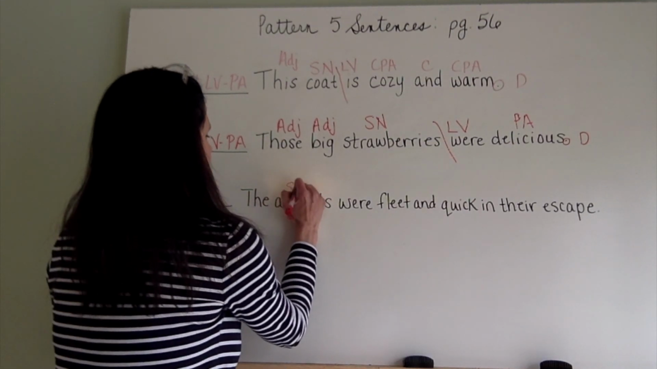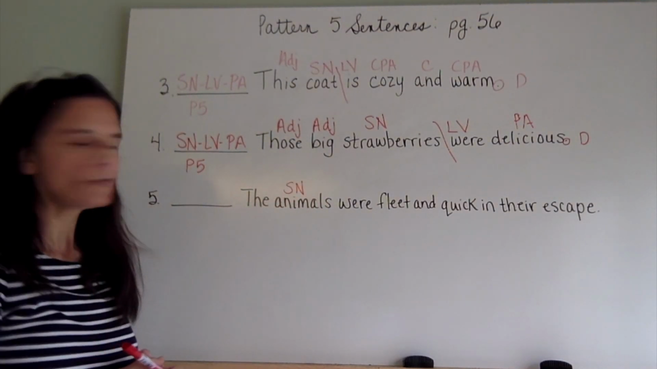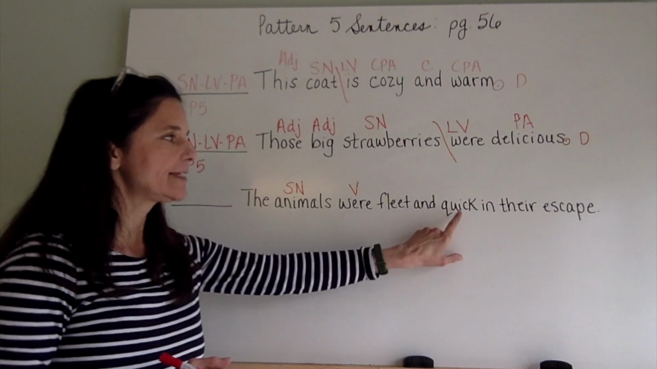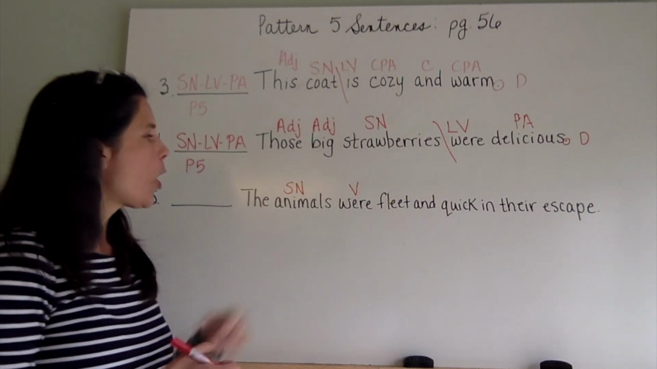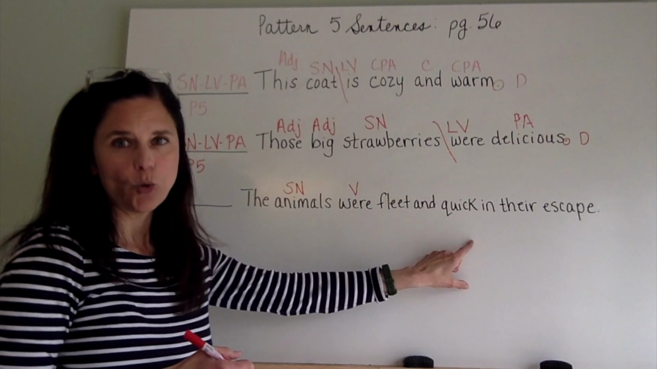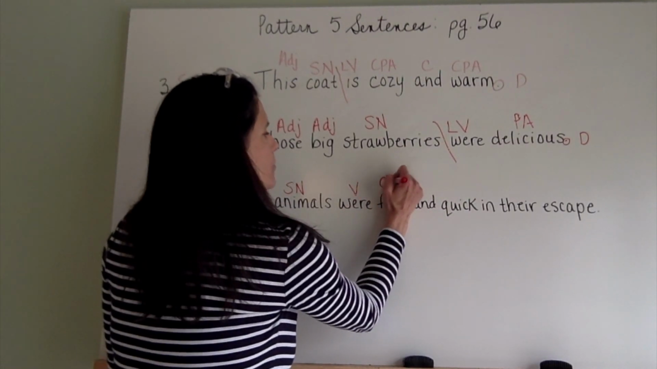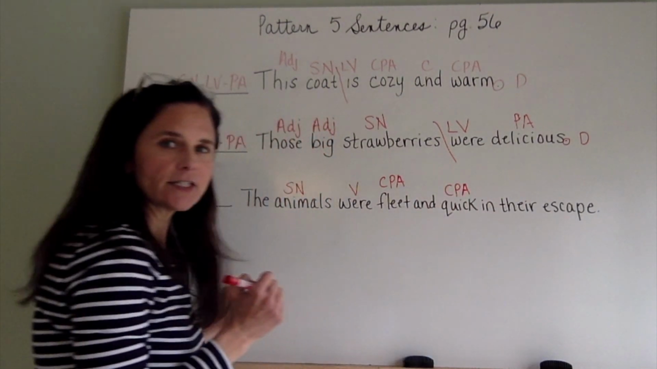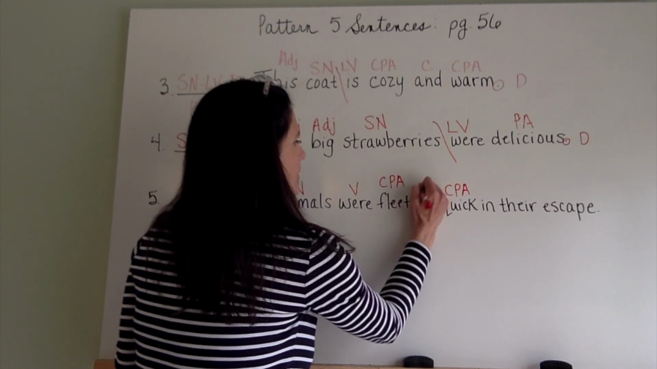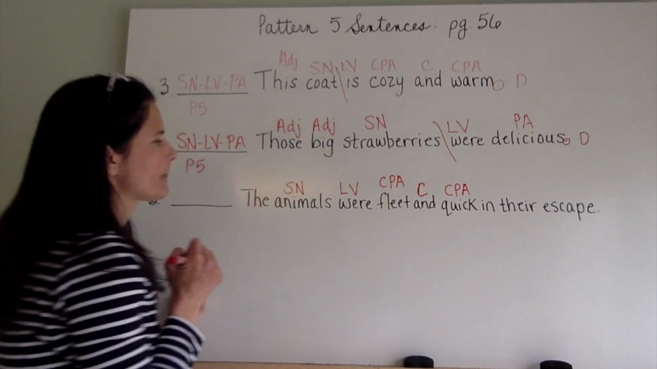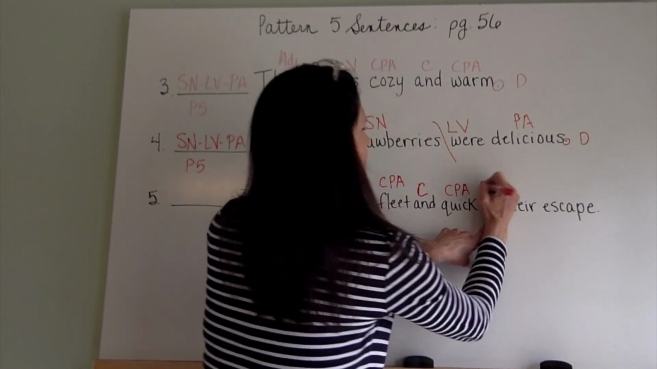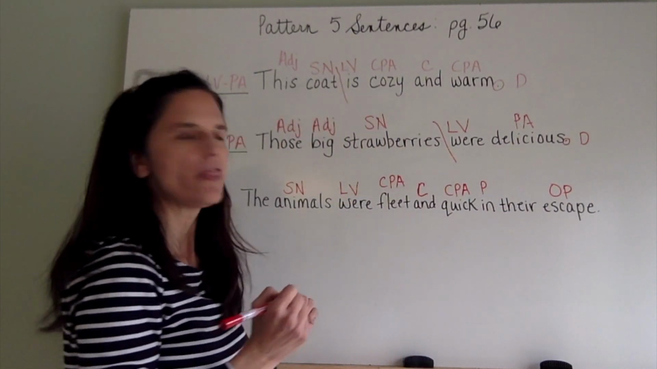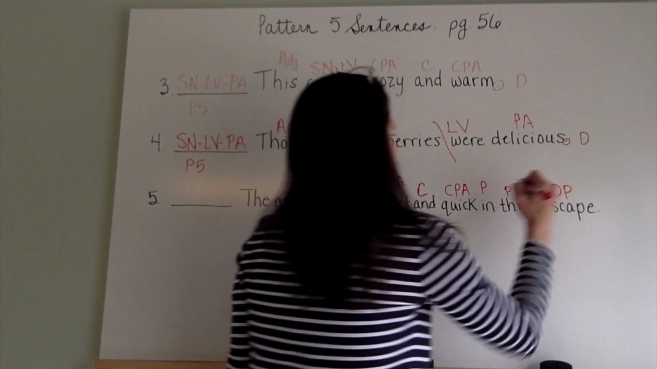Animals, subject, noun. What is being said about animals? Animals were, verb. Were what? Fleet and quick. Verify the adjectives. What kind of animals? Fleet and quick. Fleet, compound predicate adjective. Quick, compound predicate adjective. And, conjunction C. Were, linking verb. In, preposition. In what? Escape, object of the preposition. Whose escape? Their. Possessive pronoun adjective.